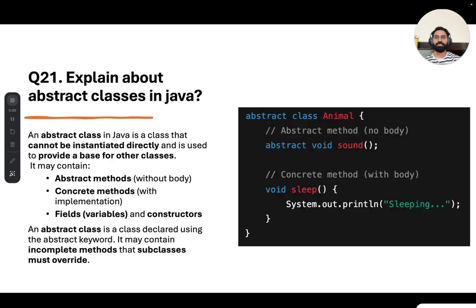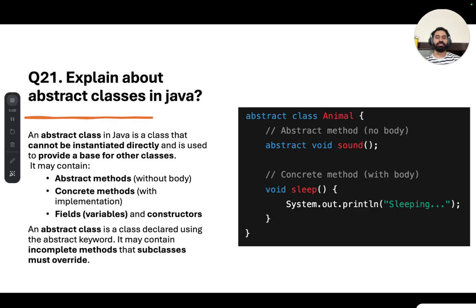Now the next question is: explain abstract class in Java. This is also very important. An abstract class in Java is a class that cannot be instantiated directly, and it is used to provide a base for other classes. So what does an abstract class contain? It can contain abstract methods and concrete methods. An abstract method is a method without a body, and a concrete method is a method which contains the implementation. An abstract class can also contain fields and constructors.